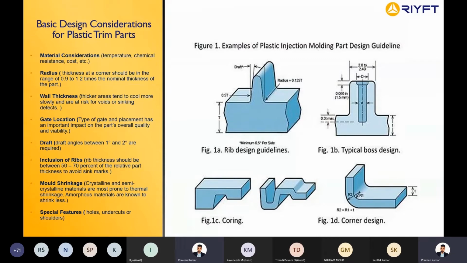Normally top-end vehicles, where the budget is high, use really good quality material, but they use soft trims as well. Then comes the radius part. What is radius? Radius is nothing but the fillet. These fillets are called the radius. Whenever you work on radius, the radius has to be somewhere around 0.9 to 1.2 times the thickness of the part.